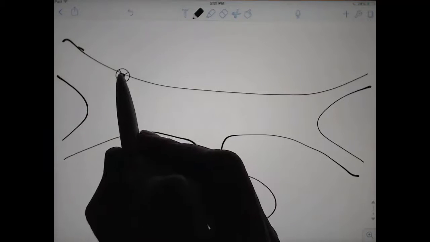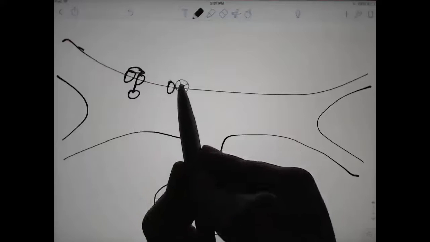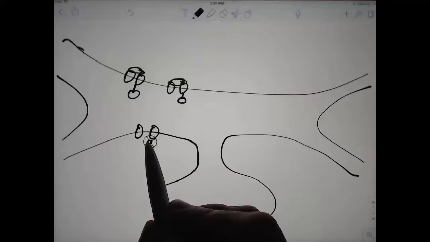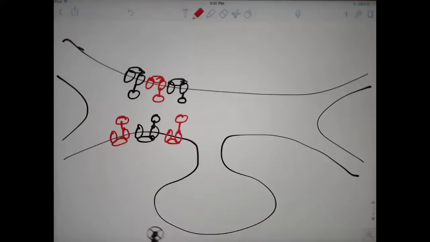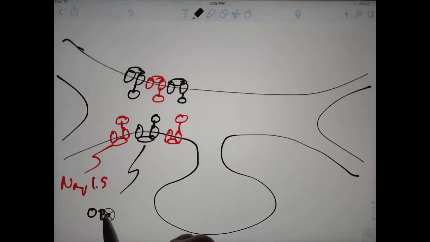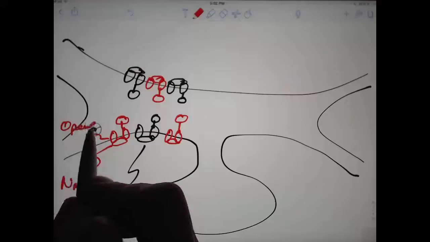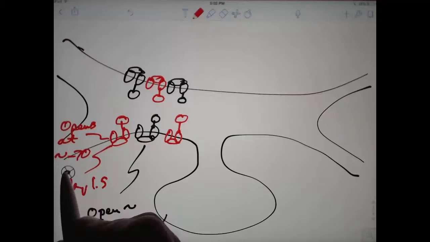In spontaneous activity, the spike initiating region has many normal voltage-gated sodium channels, but in addition, interspersed, it has another voltage-gated sodium channel. This is the NaV 1.5 voltage channel. There are at least 9 different voltage-gated sodium channels available, and they all have different sensitivities to voltage. The standard voltage-gated sodium channel we've been talking about starts to open at around -45 millivolts. But the NaV 1.5 type opens at around -70 millivolts.